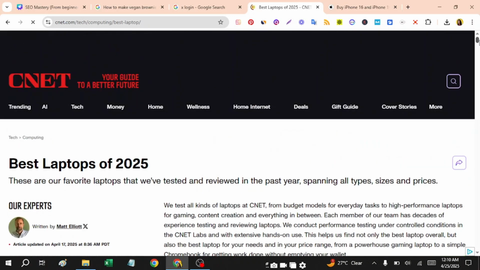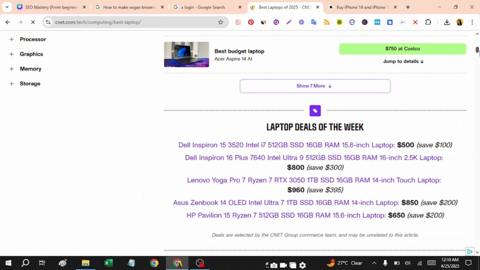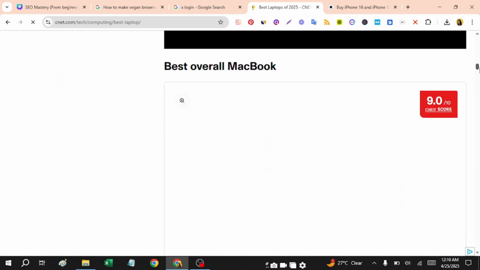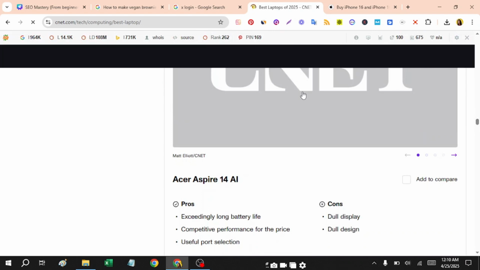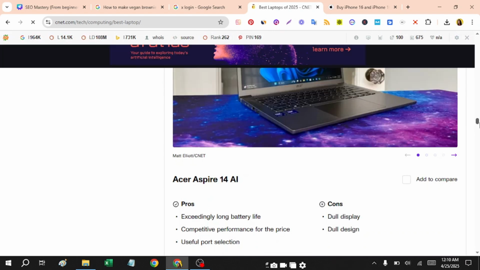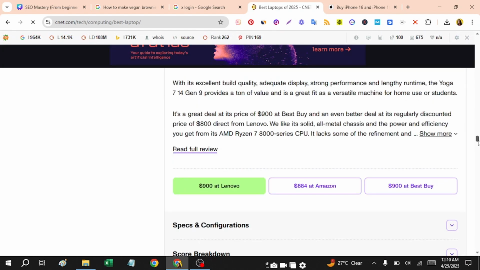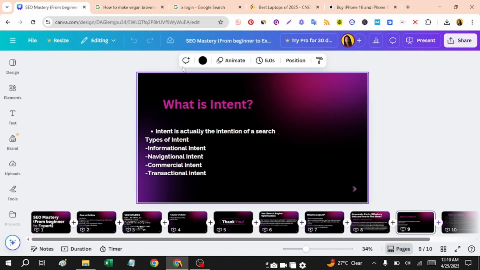So if you create this type of content for the commercial keywords, you will understand that yes, the user wants to make a decision in the near future. So you have to make this type of page on your website.